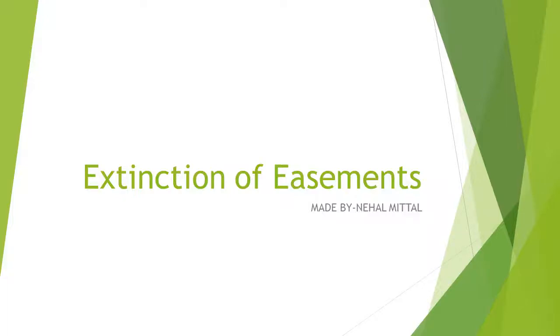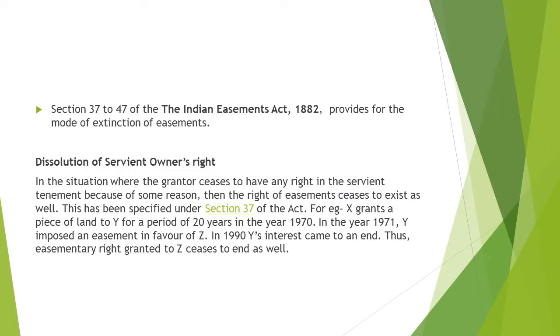Hello students, today's topic is extinction of easements. Sections 37 to 47 of the Indian Easements Act, 1882 provide for the modes of extinction of easements. So the first one is dissolution of servient owner's right.